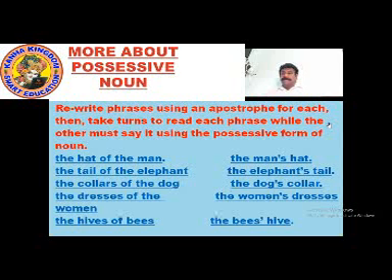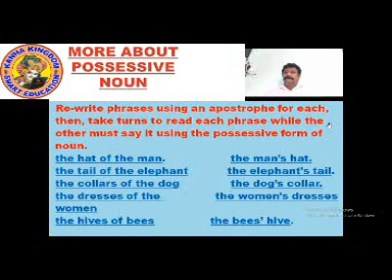Now we have to show the possession. So the woman's dresses: we have to use apostrophe s with woman, showing the possession of the dresses. The phrase becomes the woman's dresses, showing the possessive form of a noun.